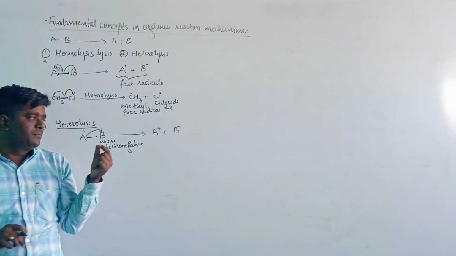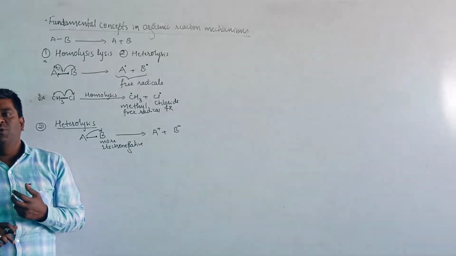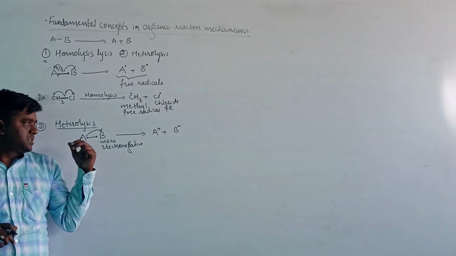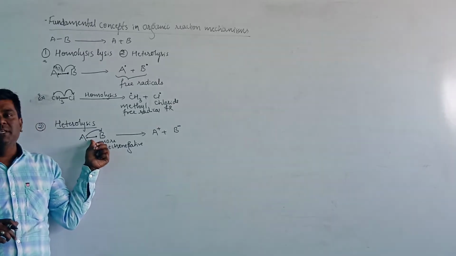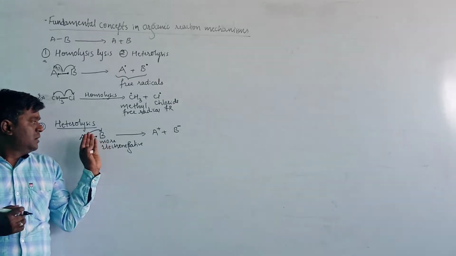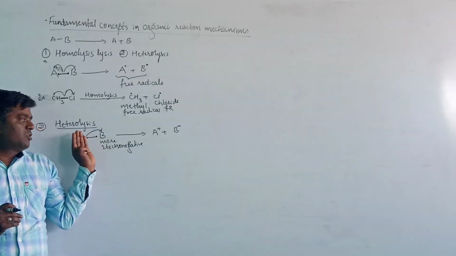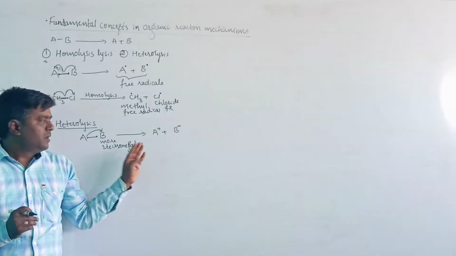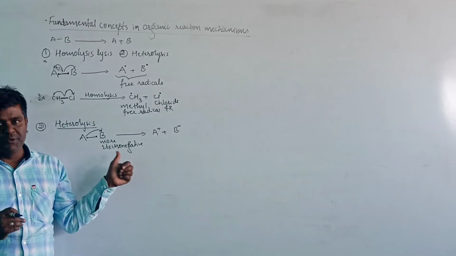Once again, I will repeat the definition here. The bond is broken unsymmetrically, and the movement of electrons takes place towards one species which is more electronegative.